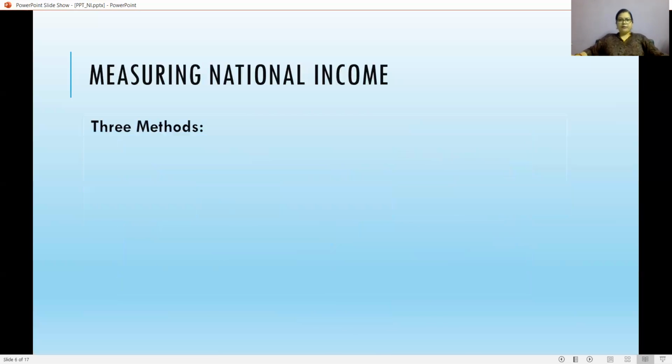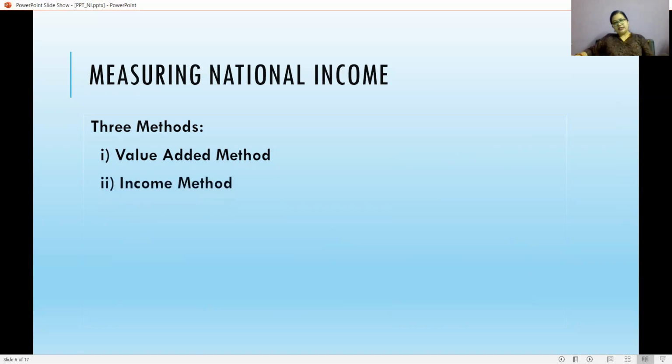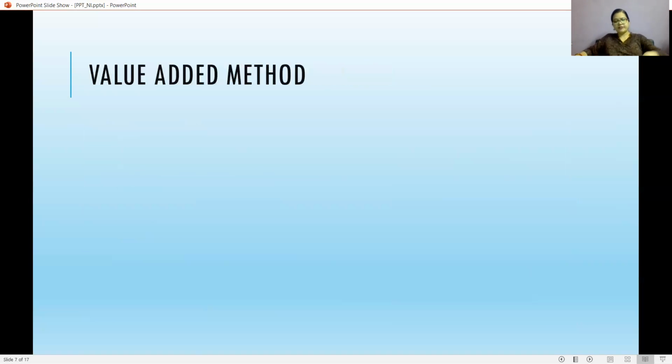Now I'm moving to the next section, that is how we will measure the national income of our country. Mainly there are three methods. First method is value added method, second method is income method, and the third method is known as the expenditure method. We will discuss these three methods subsequently.